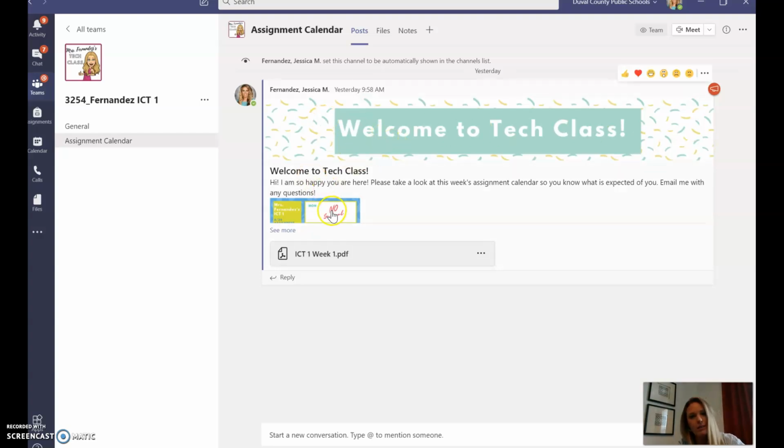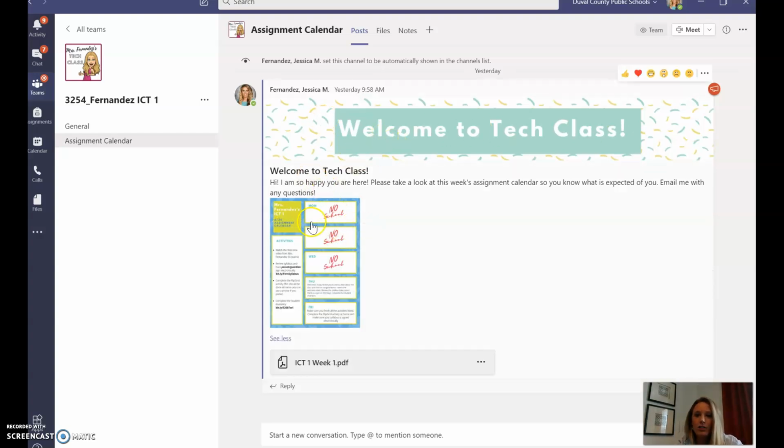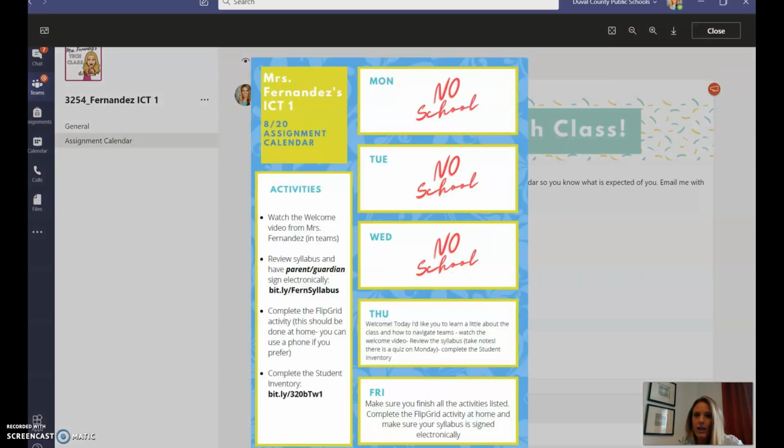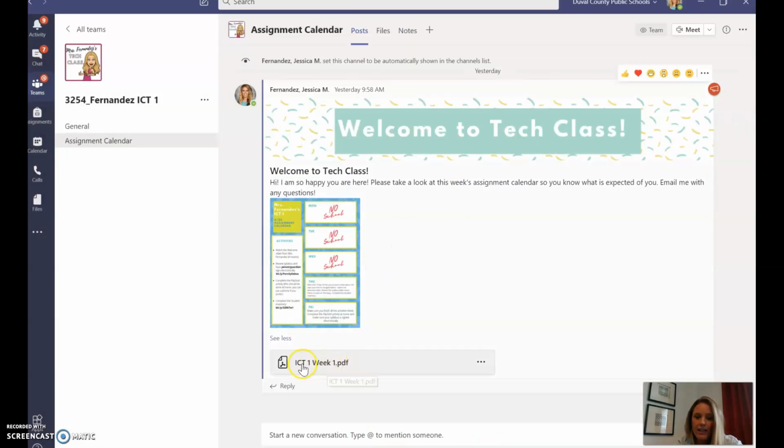So it says welcome to tech class, and I put a screenshot of it so you can click it to open it and make it larger. And I also added it as a file that you can download or print at home if you want, or just if you want to open it in another tab. So you can click these 3 dots and you can either open it online, you can download it, or you won't really need to do this part.